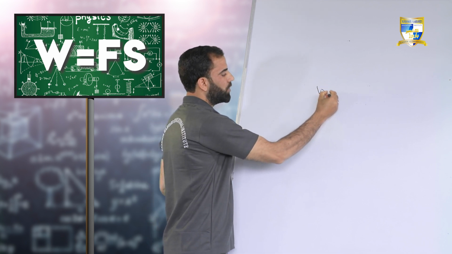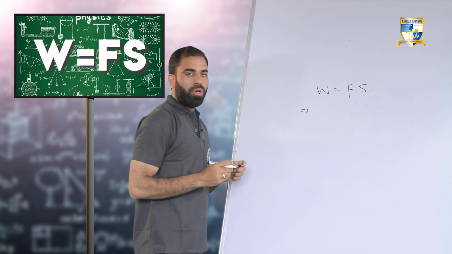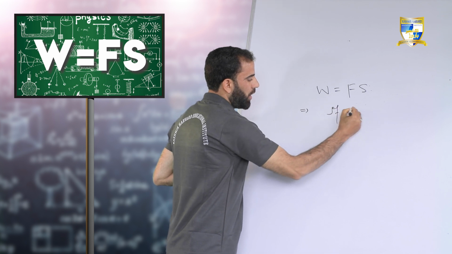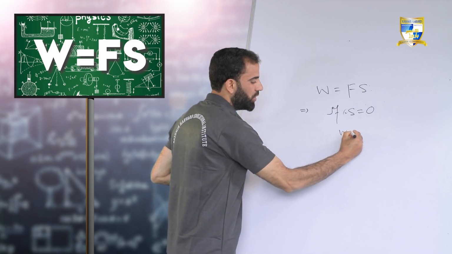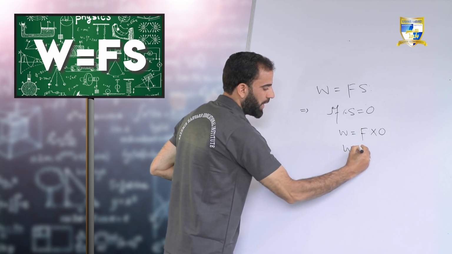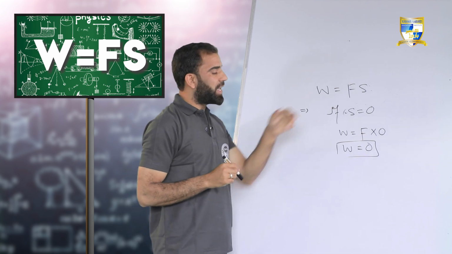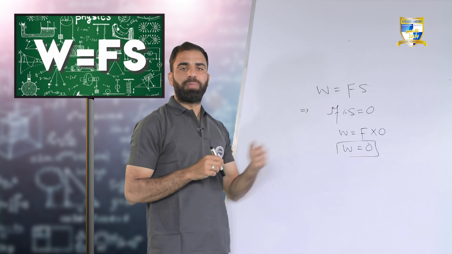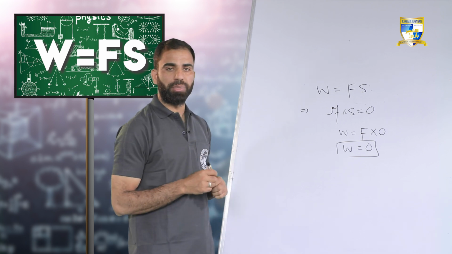As we know, work is the product of force and displacement. If displacement is zero, then we can say work done will be zero. That is, F multiplied by 0 will become 0. So, if you are applying force on an object but you are not able to displace the object, then work done is 0. Let me cite one example here.